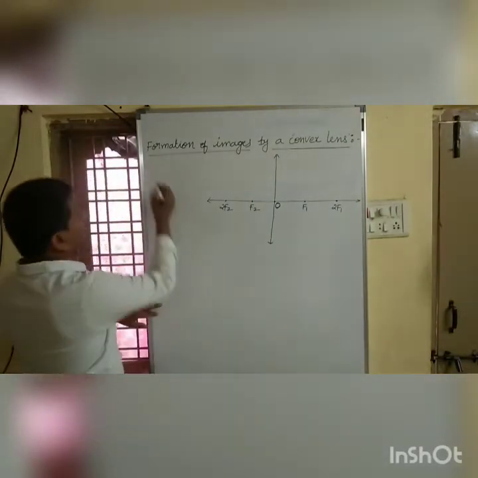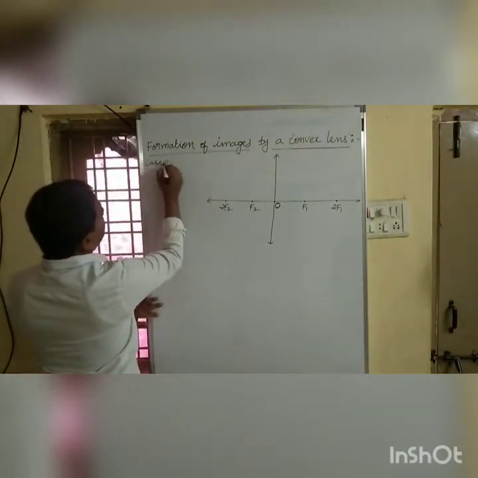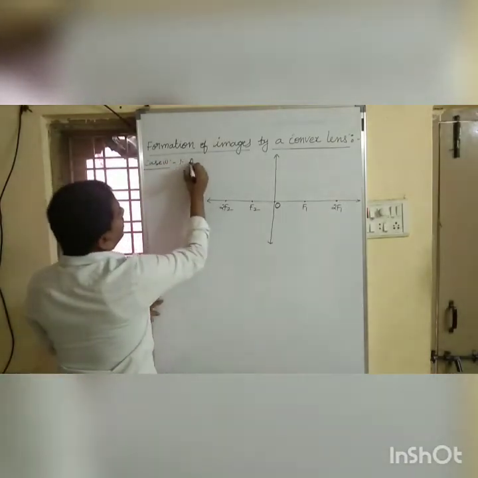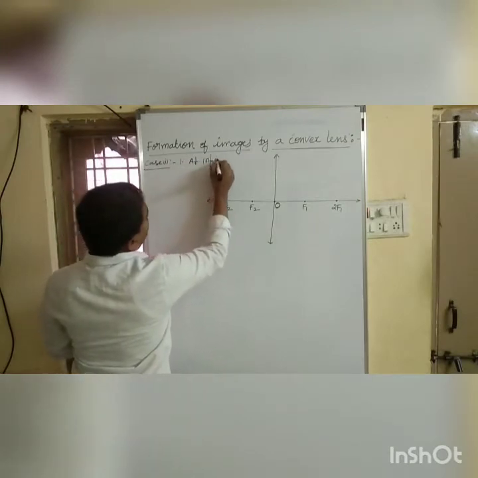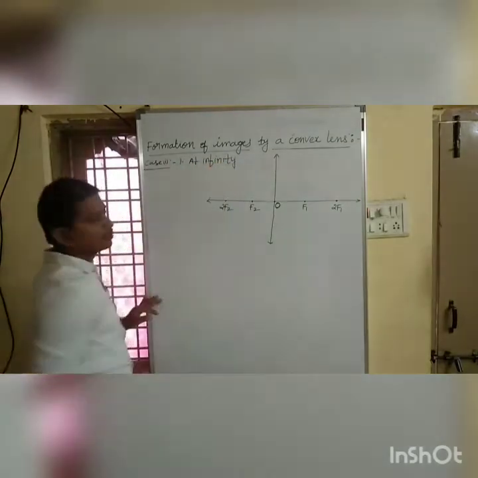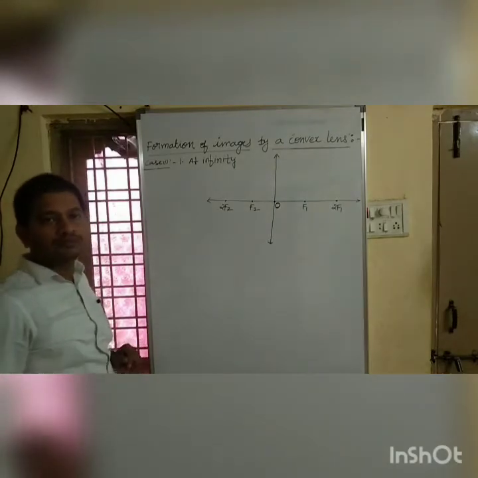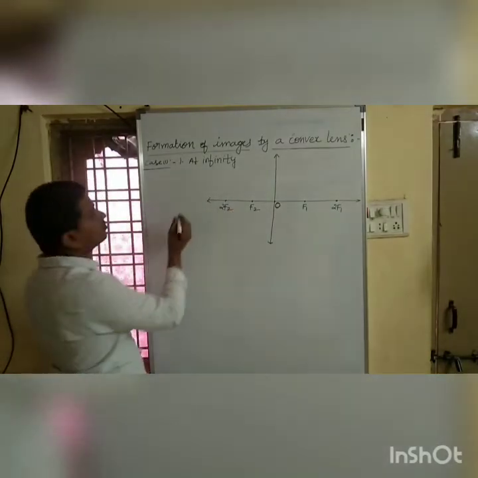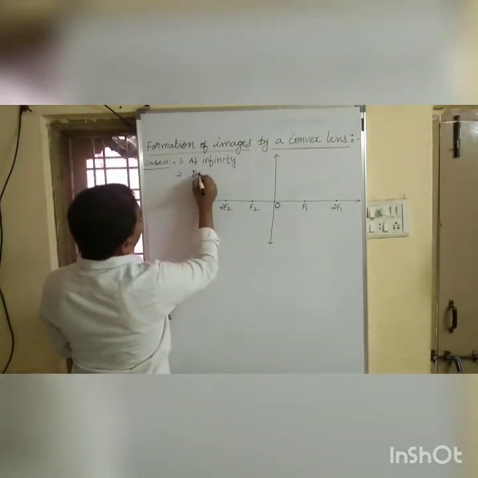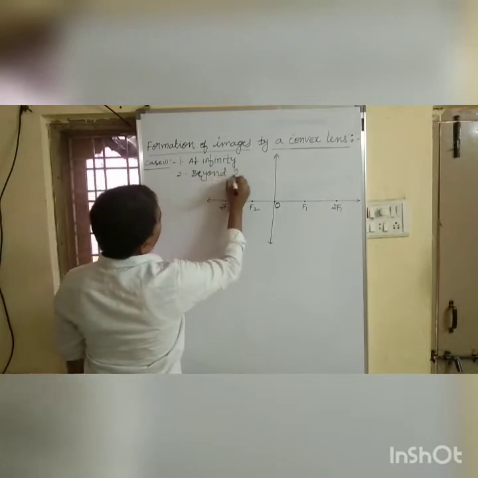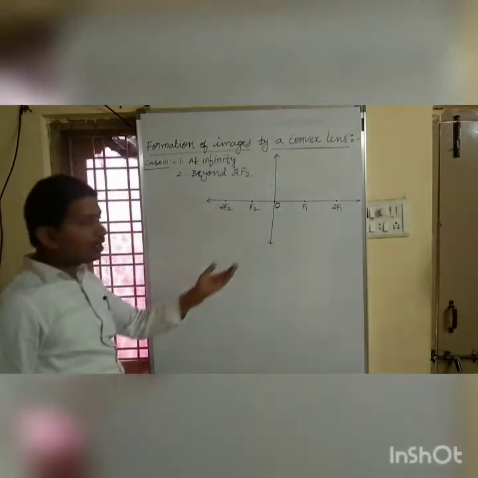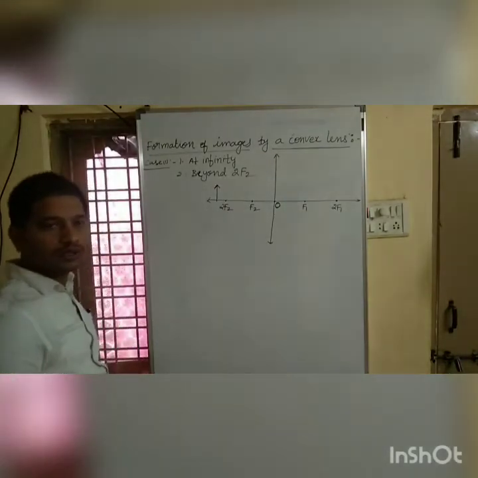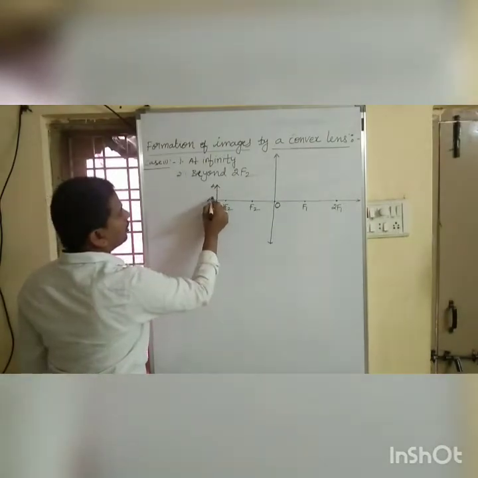So case 1, we can place an object at infinity. The second one is beyond 2f2.